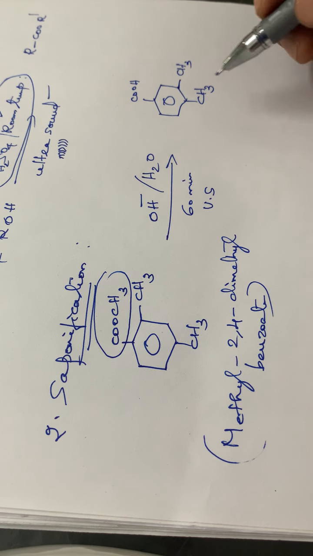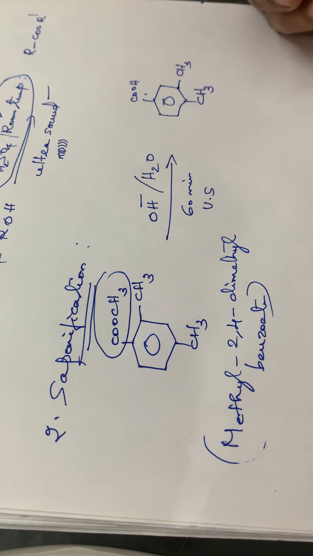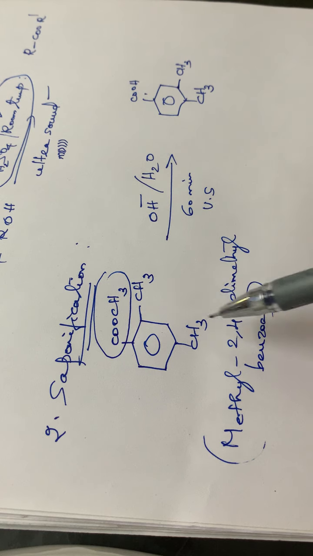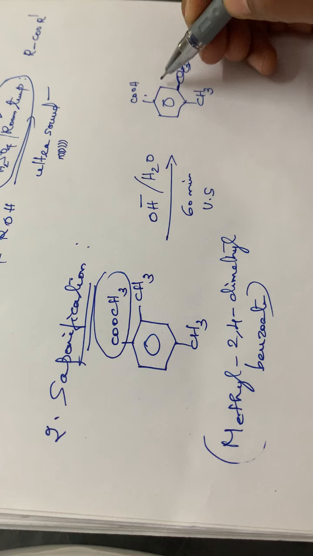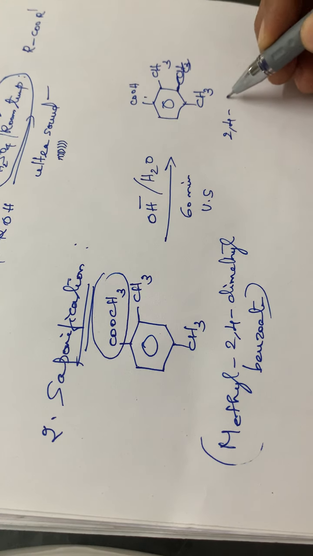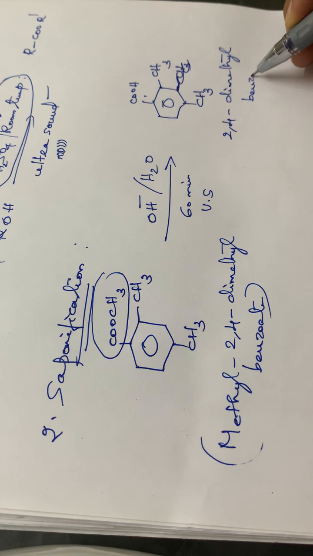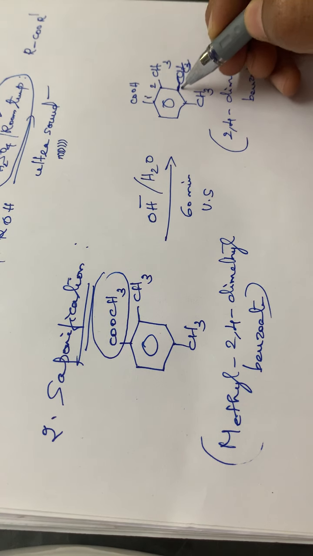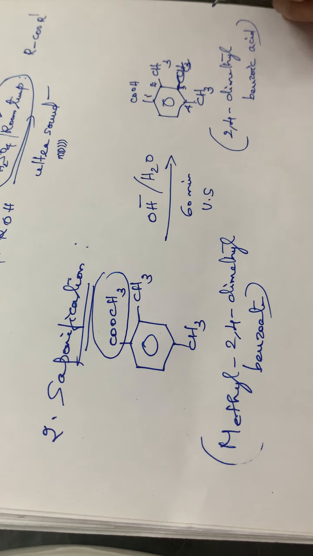Sorry, at this position, CH3. So the compound is 2,4-dimethyl benzoic acid. In the second and fourth positions, there are two CH3 groups.